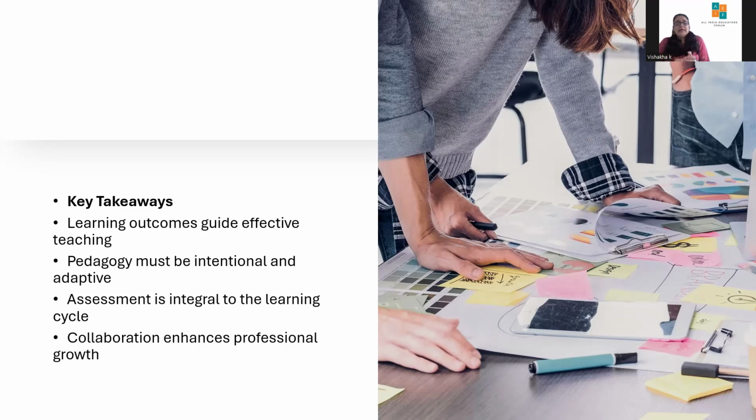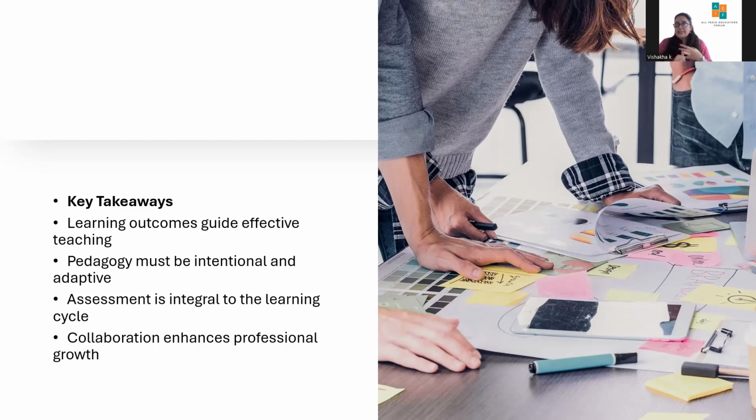Number 3, assessment is integral to the learning cycle. Assessment is not the end of learning. It is part of an ongoing cycle of teaching, feedback, and improvement. For example, after a lesson on paragraph writing, a teacher uses rubrics to give feedback on structure and grammar. Students revise their work and submit again. The result is that assessment helps both teacher and students to reflect, improve, and progress towards mastery.